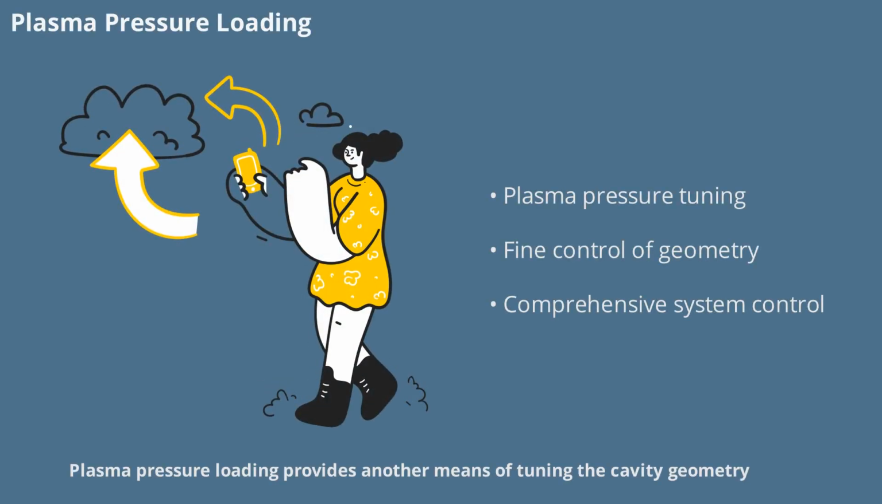Plasma pressure loading provides another means of tuning the cavity geometry. By adjusting the pressure of plasma within or around the cavities, the system can fine-tune the separation and orientation of the boundaries. This method works in concert with piezoelectric deformation and electromagnetic phase biasing to provide comprehensive control over the system's behavior.